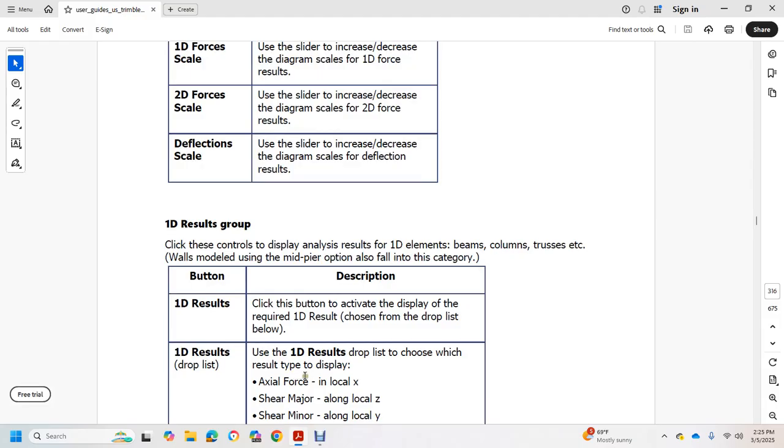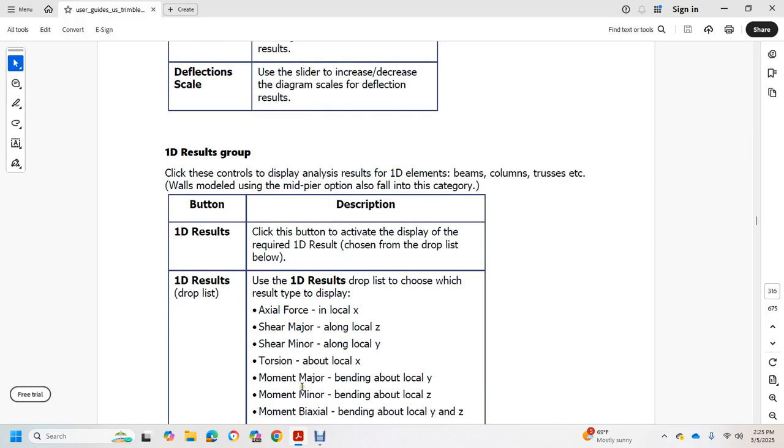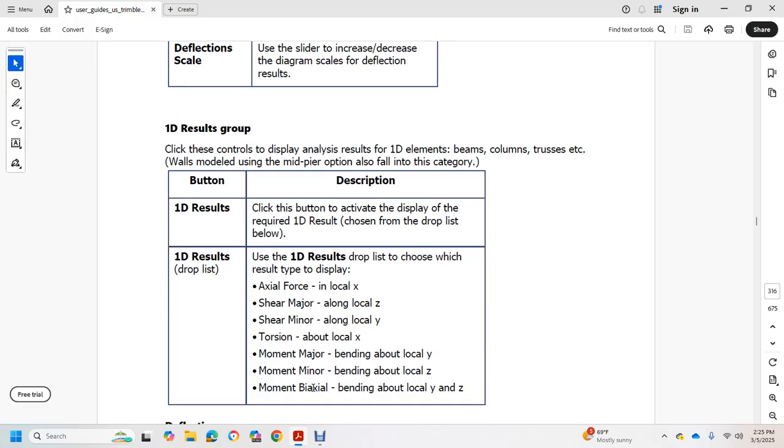Axial force along local X, shear major along local Z, shear minor along local Y, torsion along local X, moment major bending on local Y, moment minor bending on local Z, moment biaxial bending on local Y and Z.